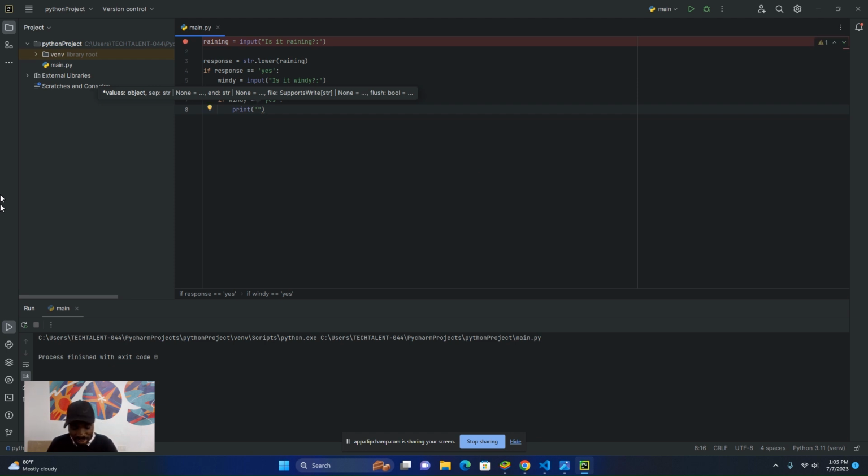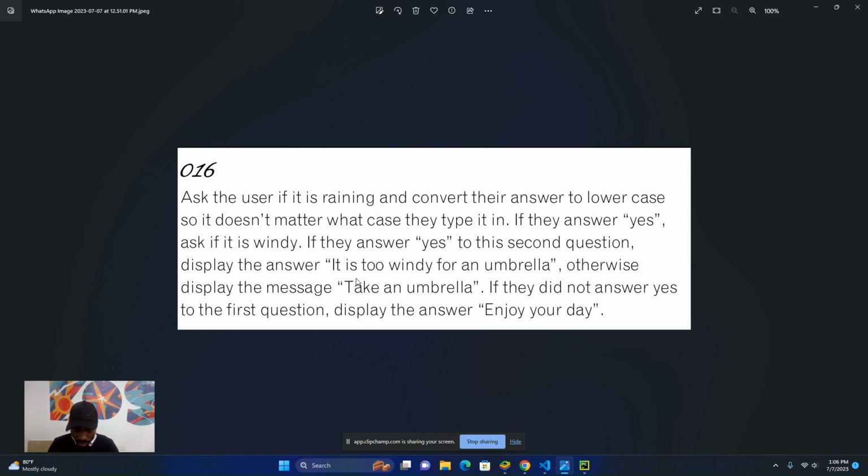So we are going to say it is too windy for an umbrella. Am I right? Okay, let's just leave it like that. Now we've successfully done that. It says if they answered yes to the second question, display it is too windy for an umbrella, right?